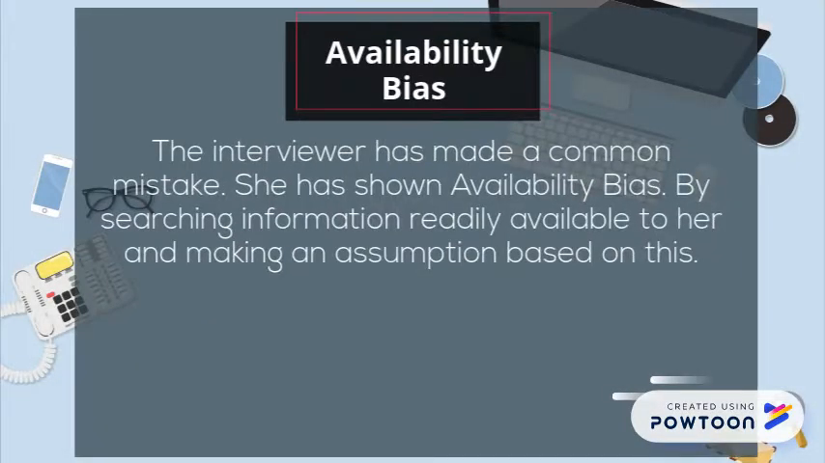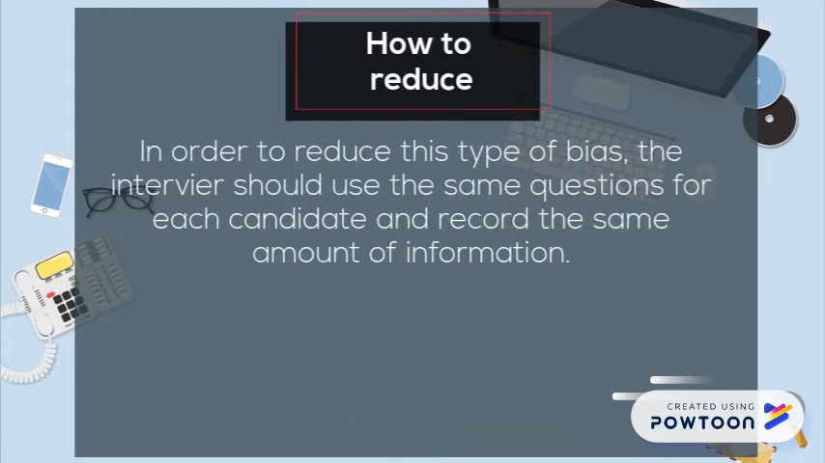The interviewer has made a common mistake. She has shown availability bias by searching information readily available to her and making an assumption based on this. To reduce this, the interviewer should use the same questions for each candidate and record the same amount of information.